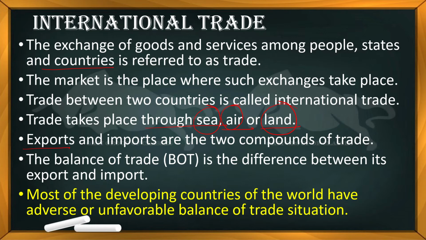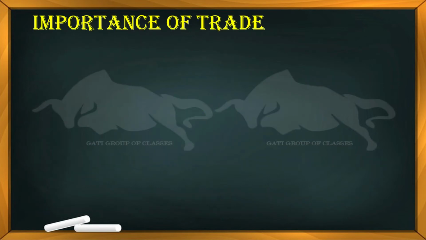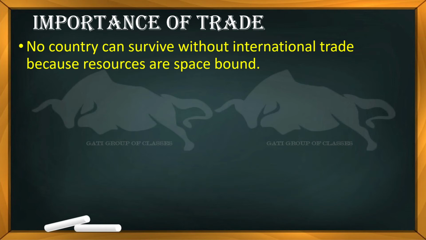Most of the developing countries of the world have an adverse or unfavorable balance of trade situation. This is mostly the problem, and the developed countries take advantage of these things. Now we have a topic, the importance of trade. Not a single country can survive without international trade because resources are bounded for every country. Every country cannot be self-sufficient on its own. They have to ask for some things from different countries, and they also have to export something to other countries if it is not available in their countries.